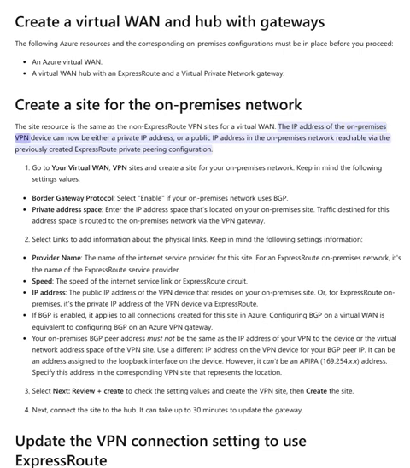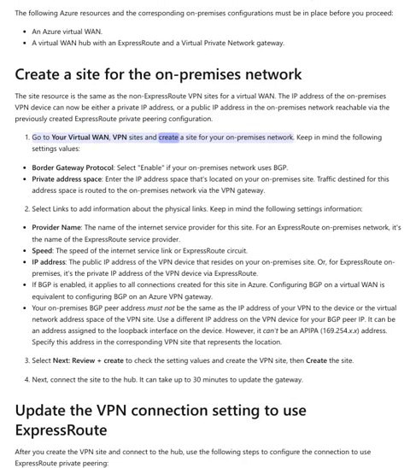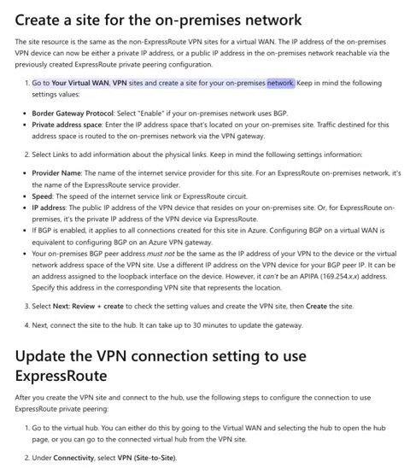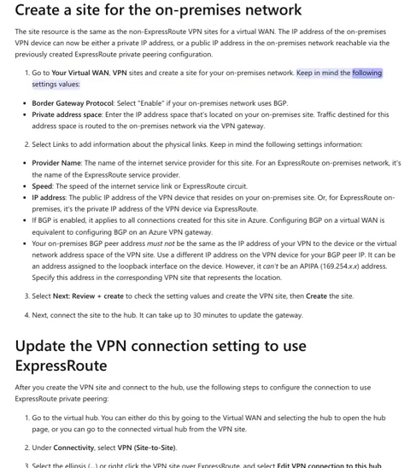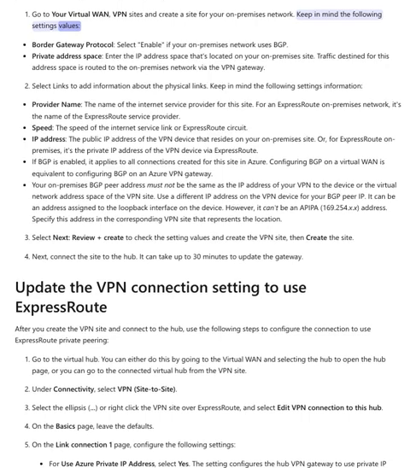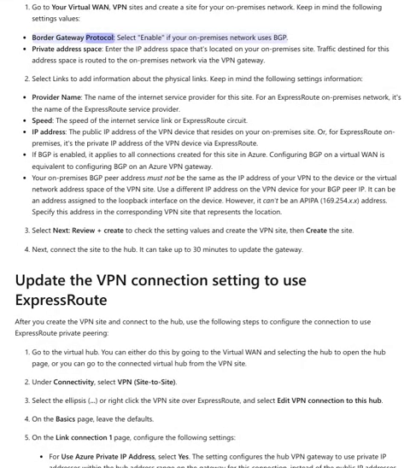The IP address of the on-premises VPN device can now be either a private IP address, or a public IP address in the on-premises network reachable via the previously created ExpressRoute private peering configuration. Go to your virtual WAN, VPN sites, and create a site for your on-premises network. Keep in mind the following settings values. Border Gateway Protocol: select Enable if your on-premises network uses BGP.